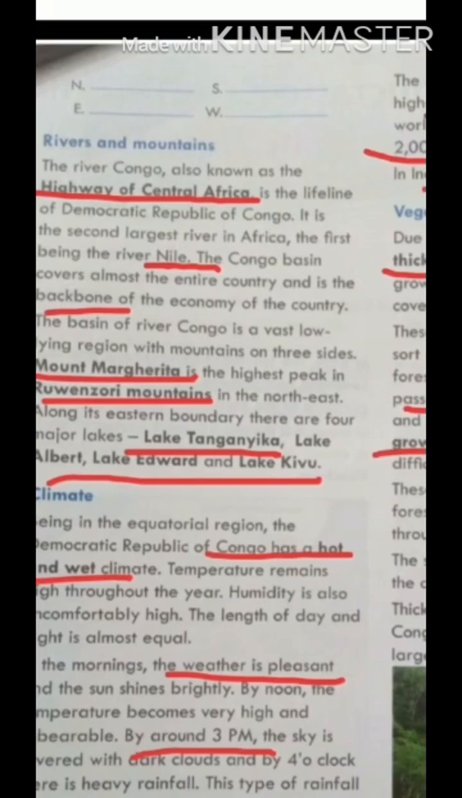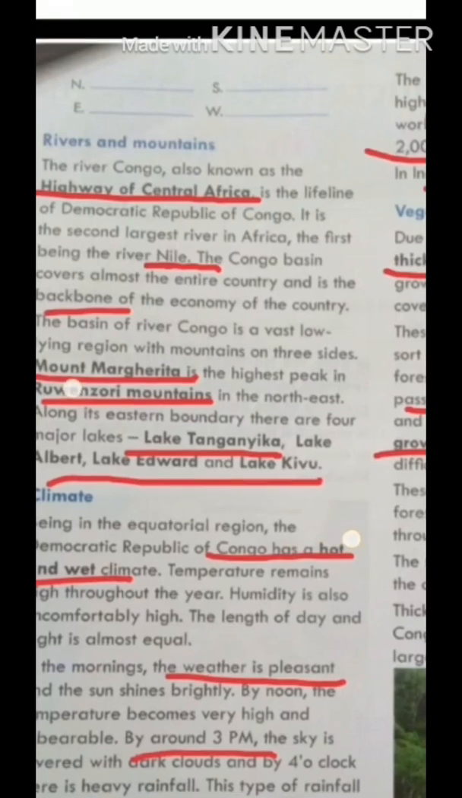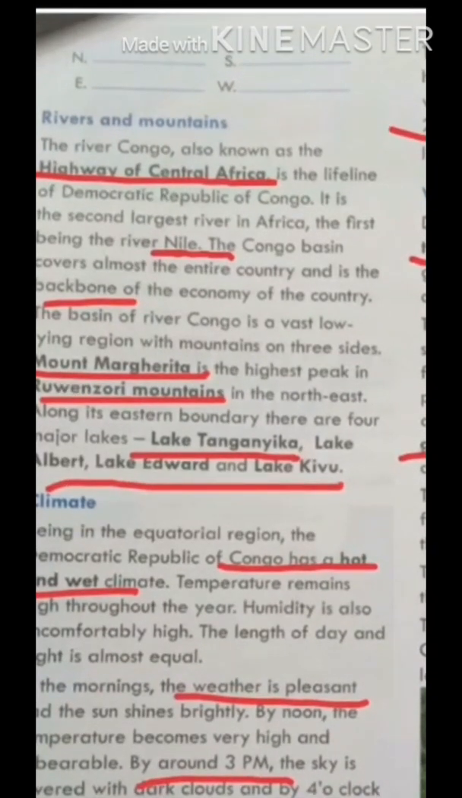Now let's discuss the rivers and mountains of DRC. So students, the river Congo, which river? The river Congo is also known as the highway of Central Africa. Now I will ask the question: the river Congo is also known as what? The highway of Central Africa. So this question also can come in your exam.